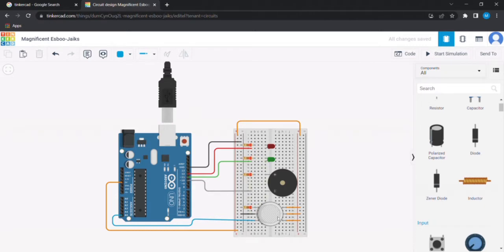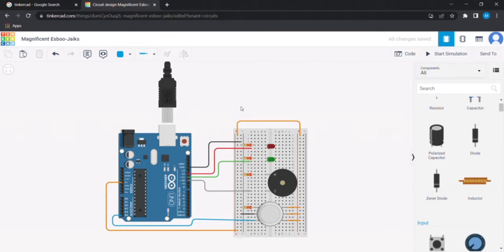For the gas sensor, we have 6 terminals. The terminals A1, H1 and A2 are connected to the 5-volt pin. The B1 pin is connected to the ground pin of Arduino through a resistor. The H2 pin is connected to the ground pin of the Arduino. And the B2 pin of the sensor is connected to the analog pin A5 of the Arduino.